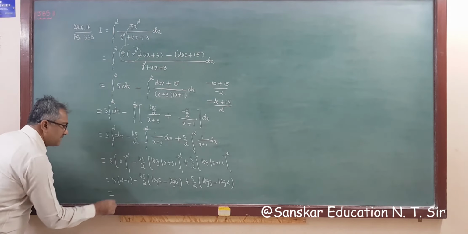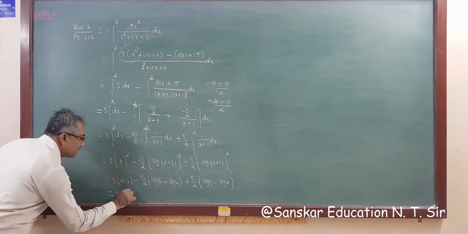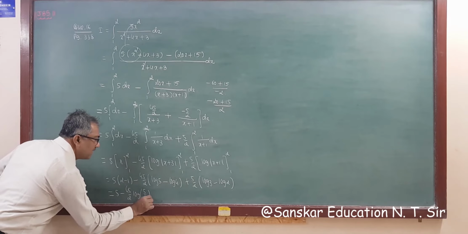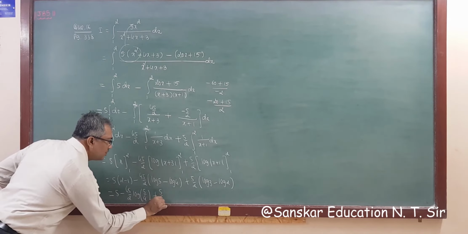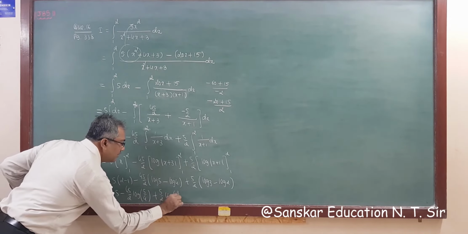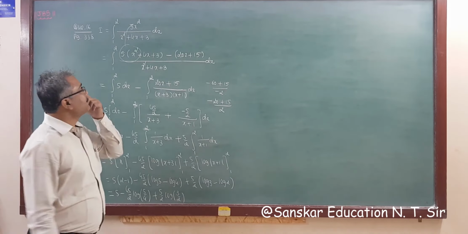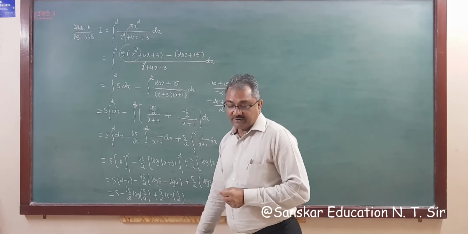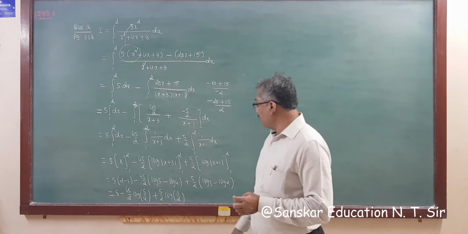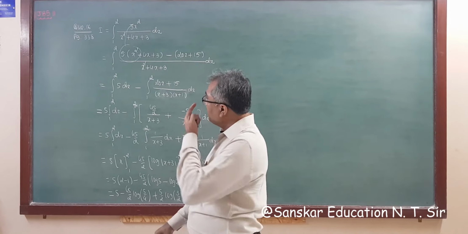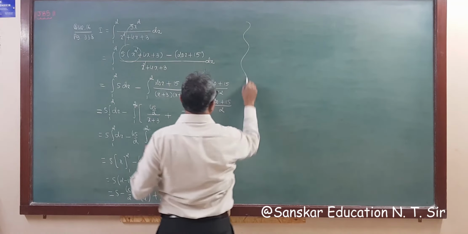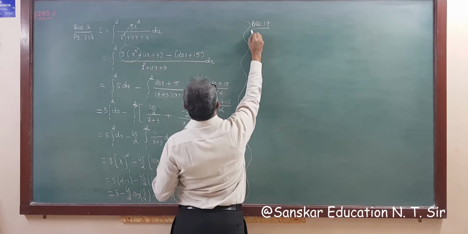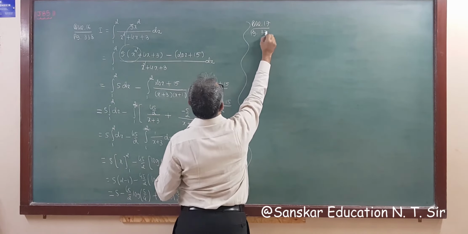So 2 minus 1 is 1. So 5 minus 45 by 2 log 5 by 4, plus 5 by 2 log 3 by 2. So this is your final answer of question number 16: 5 minus 45 by 2 log 5 by 4 plus 5 by 2 log 3 by 2. So have a space. We are solving the next question, question number 17 on the same page, page 338.